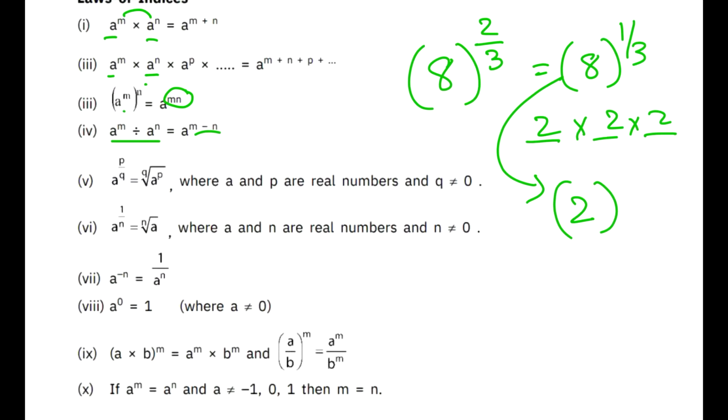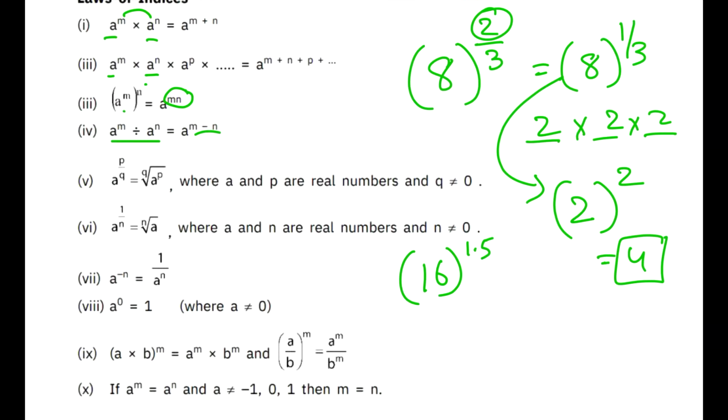Once you get the cube root value, the value for the denominator of the fraction, raise the answer to the numerator, that is 2. So the answer is 4. Okay, if you understood this method, the same thing is applicable when I take 16 raised to the power 1.5.